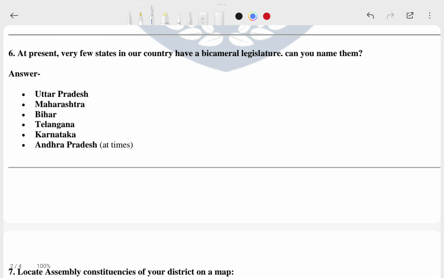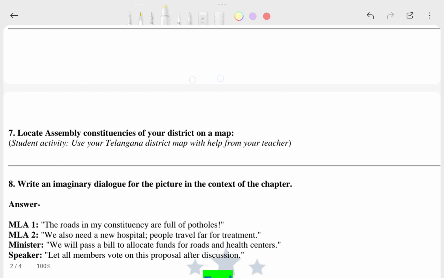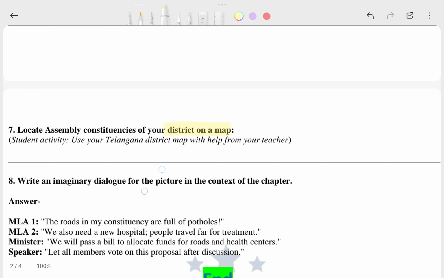Now let's go to the sixth question. At present, very few states in our country have a bicameral legislature. Can you name them? Like Uttar Pradesh, Maharashtra, Bihar, Telangana, Karnataka, Andhra Pradesh at a time. These are the only states. So go through the seventh one. Locate assembly constituencies of your districts on the map. You have to locate your assembly. Actually this is a student activity, because every assembly I cannot locate on the map. So according to your districts you can choose.